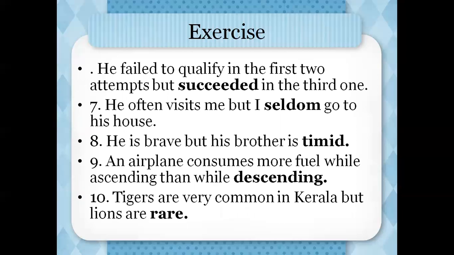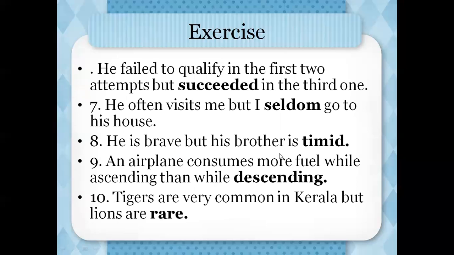Now, our second exercise. He failed to qualify in the first two attempts, but succeeded in the third one. He often visits me, but I seldom go to his house. He is brave, but his brother is timid. So here you can see brave is the opposite of timid.